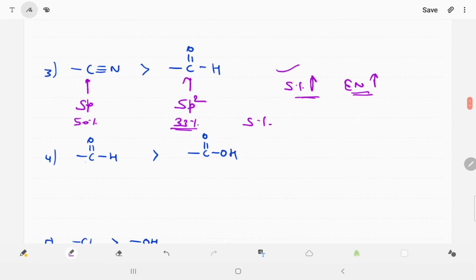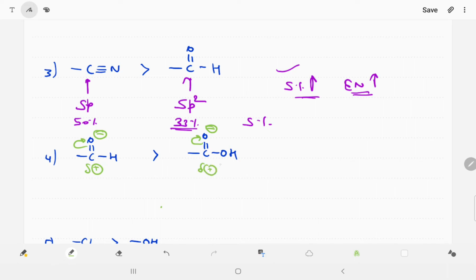Aldehyde has an sp2 hybridized carbon and carboxylic also has an sp2 hybridized carbon. Both have the same s percent, so we are not checking the s percent, but if you remember it, we can say one thing. Please understand, this oxygen is more electronegative, so it will withdraw the electron towards itself. This carbon then forms a delta positive charge.